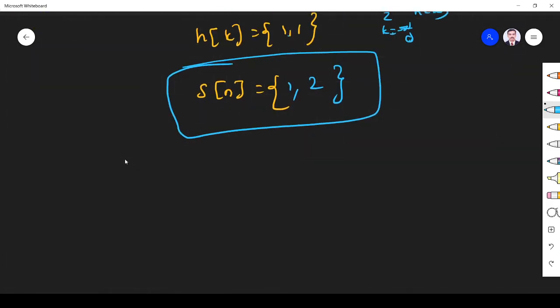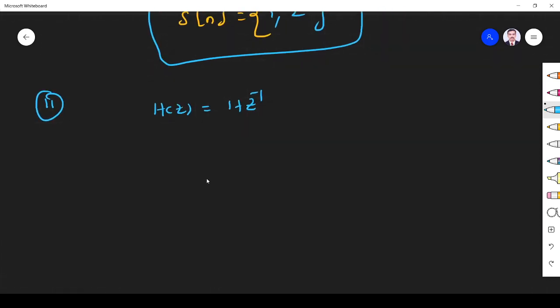Next, 11th concept. We know that H of z is equal to 1 plus z inverse. So whether it is causal or non-causal, you see the pole zero diagram.